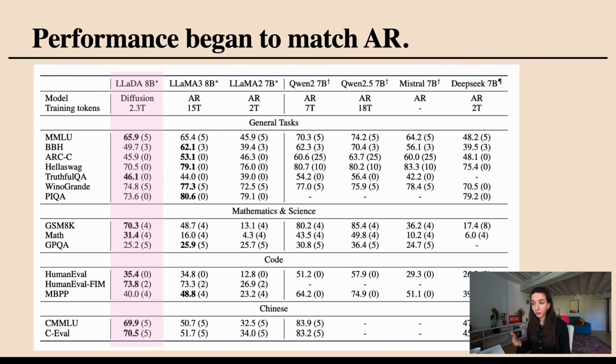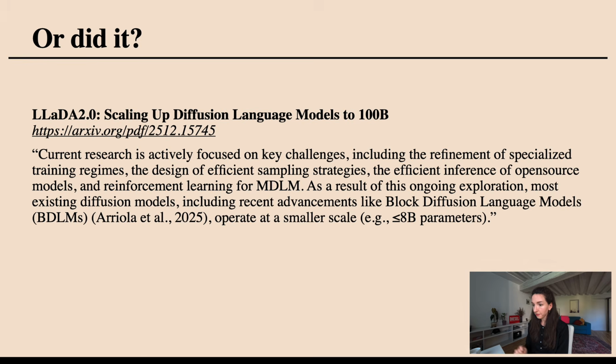But okay, maybe diffusion models are kind of getting there. At the same time, I would highlight that things are not as trivial. So as I was making this video, I was going through the more recent literature as well. And there's this one paper, LLaDA 2.0, which is a follow-up on the original LLaDA paper. And I guess the original LLaDA paper made the claim that if only we scale up these diffusion models, we can match the performance of these autoregressive ones.